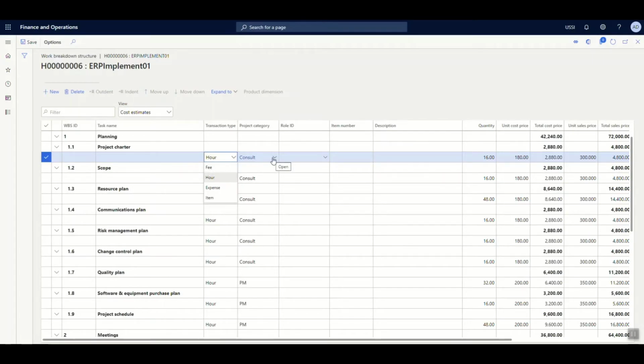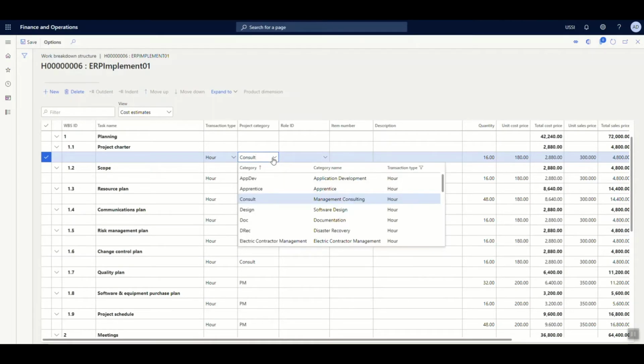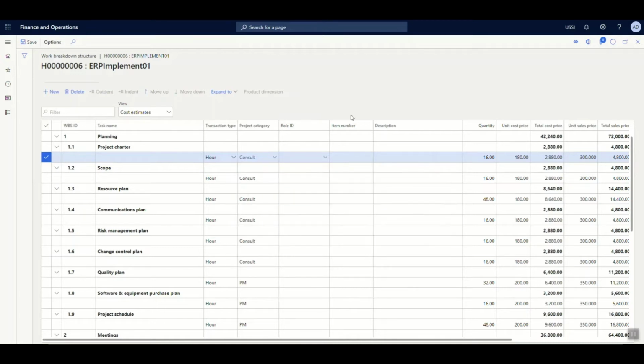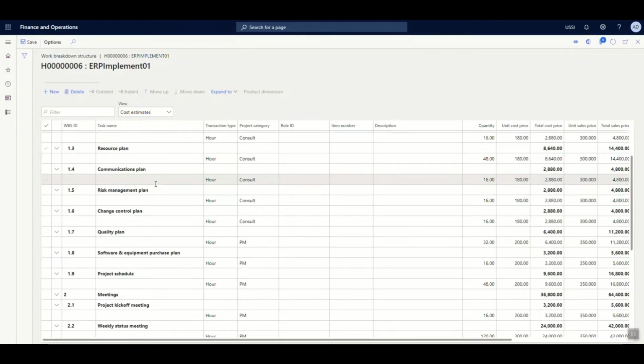You can specify a project category. As you can see over here in the list, there is application development, apprentice, management consulting, software designer, documentation, disaster recovery, etc. So based on the type of transaction or phase, you can select the appropriate project category. You can specify how many hours is estimated for this particular phase and what is the estimated cost price. Similarly, you can define it under each and every phase.